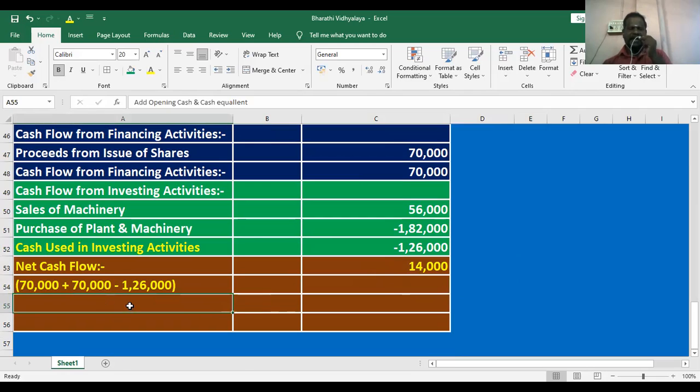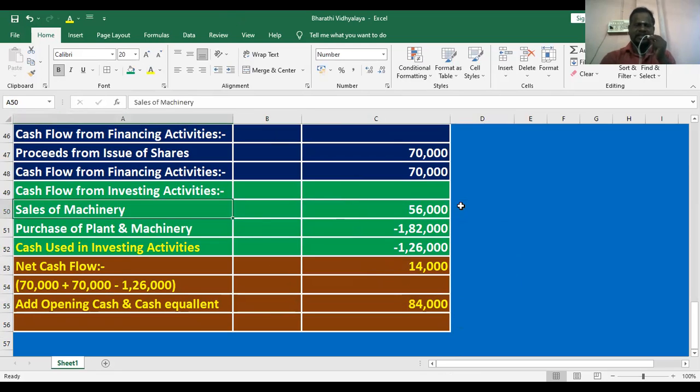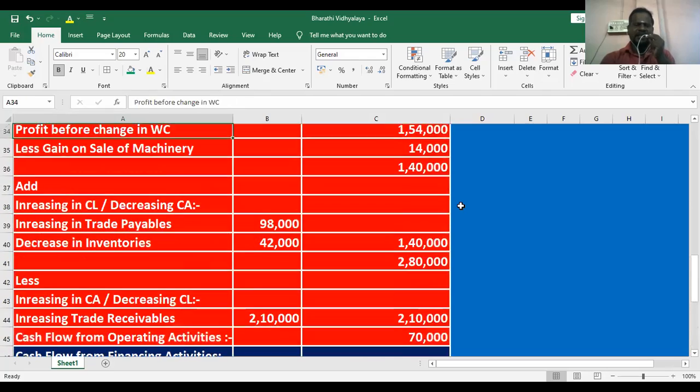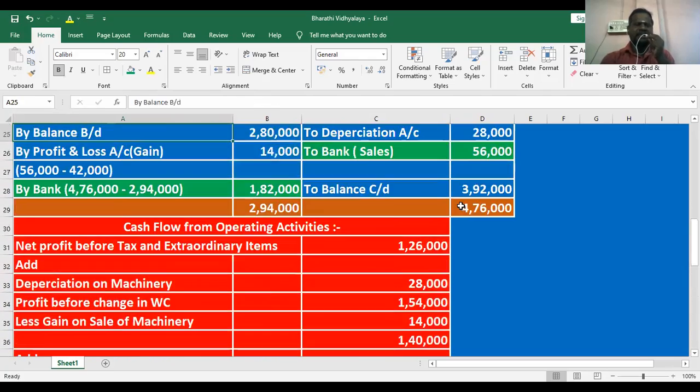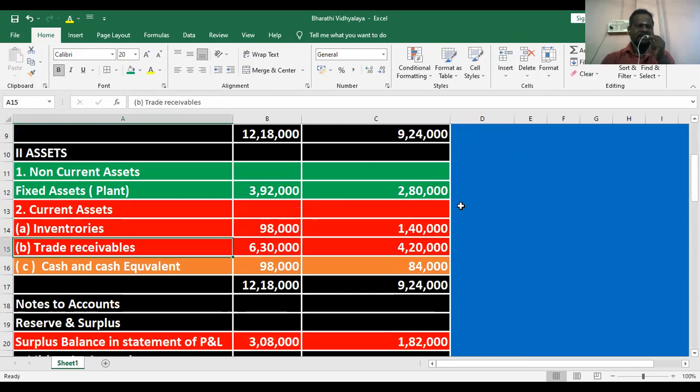Again, here we add opening cash and cash equivalent. Where do we mention opening cash and cash equivalent? It is our asset, mentioned in the balance sheet, asset side, under the title of current asset, where they are given cash and cash equivalent. For our better understanding, we highlighted it in a different color. Opening cash and cash equivalent 84,000, closing 98,000.